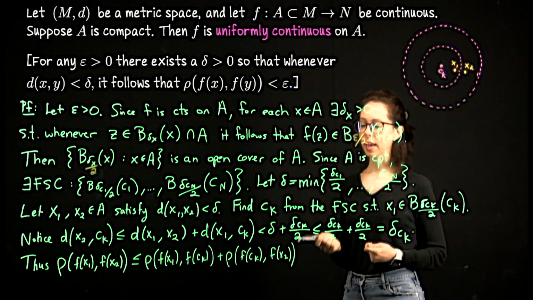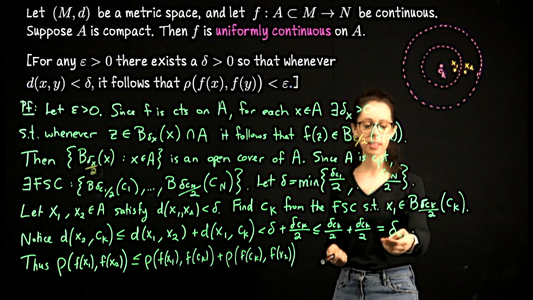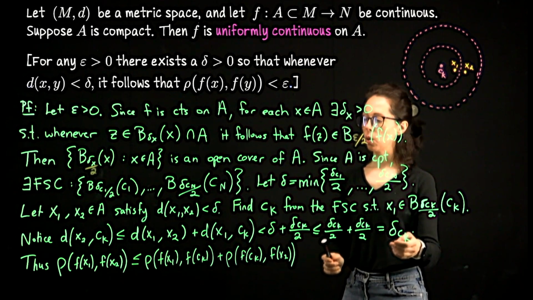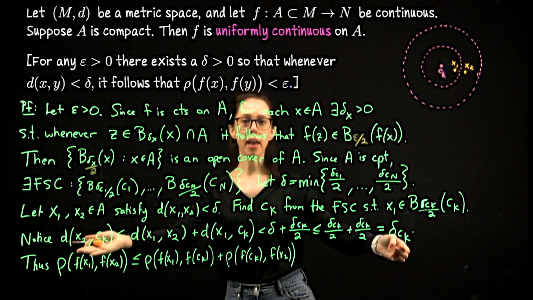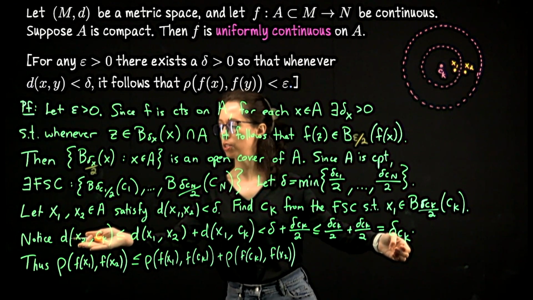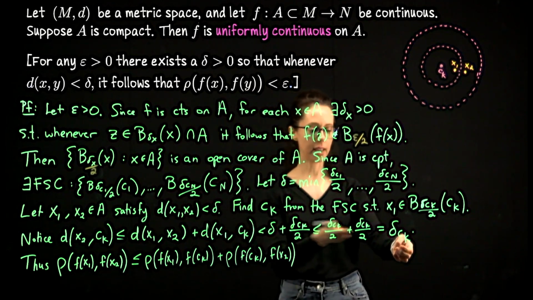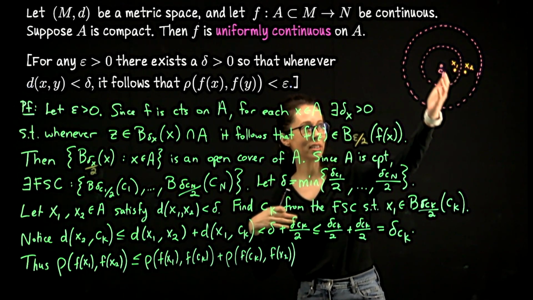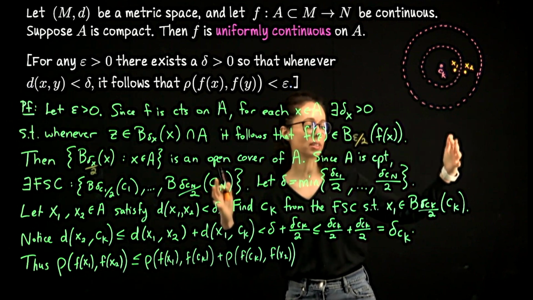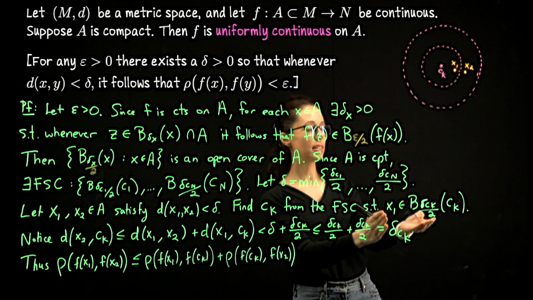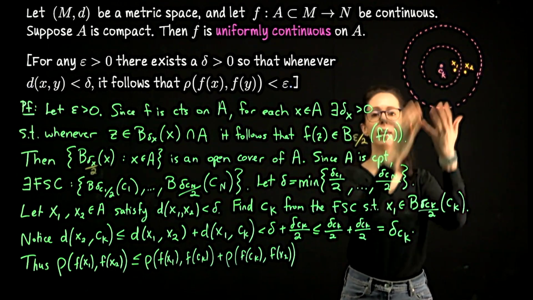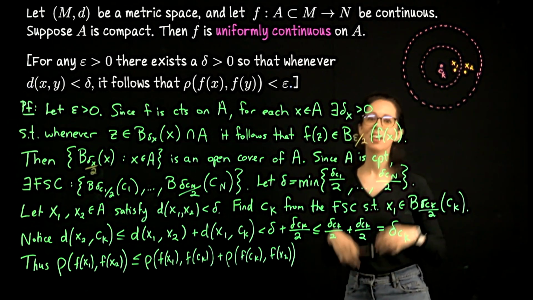Both x1 and x2 are within distance delta ck of ck. We explicitly wrote that out on the line above. So the distance from x2 to ck is less than delta ck. We actually have an even stronger statement about x1, but we can back out to delta ck. x1 is within distance delta ck over 2 of ck. So of course it's within distance delta ck of ck.